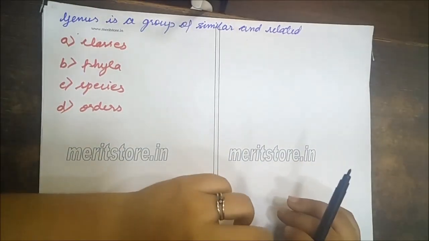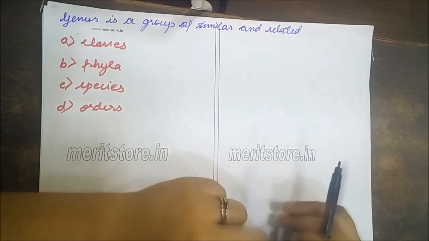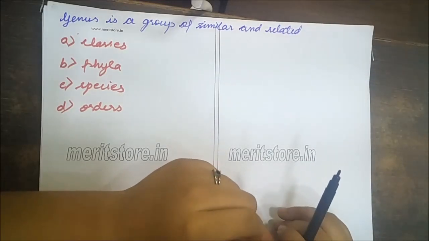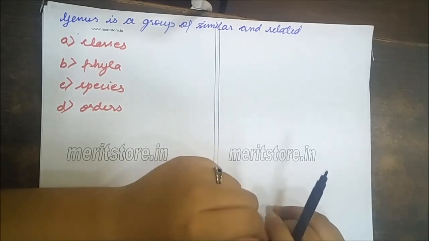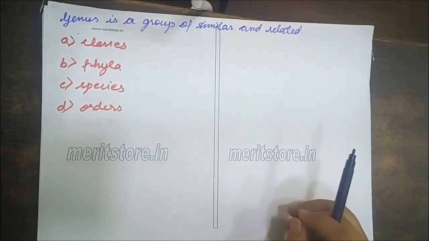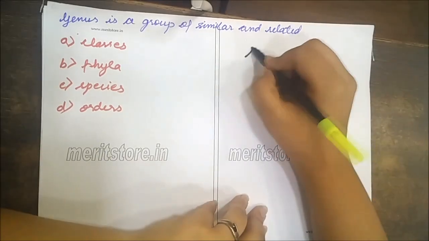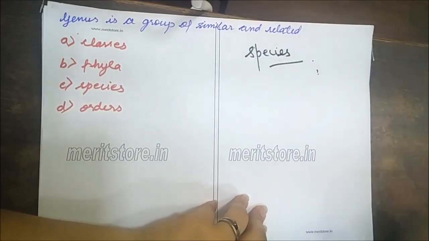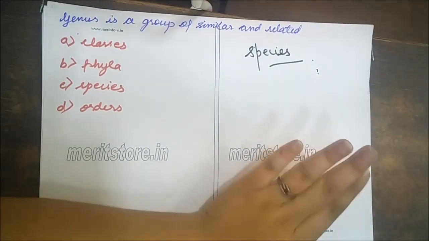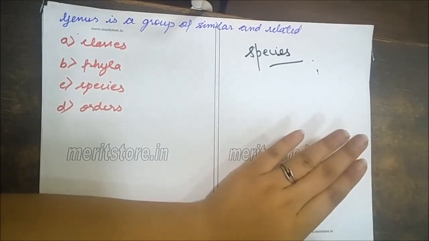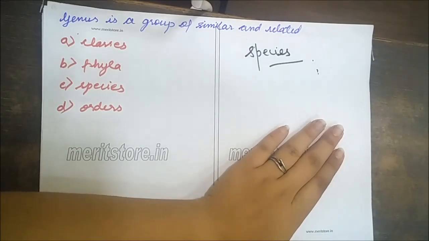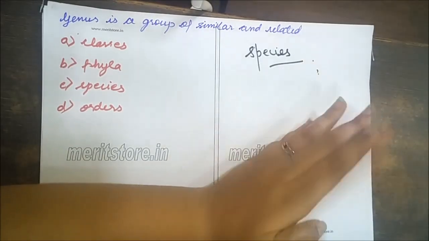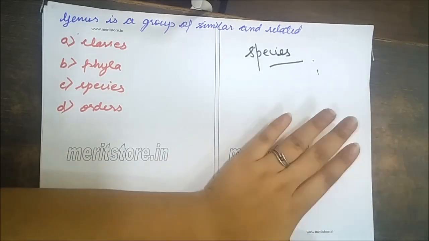The next question is, genus is a group of similar and related classes, phyla, species or orders. The answer for this is species, and let's know how. A genus is a group or assemblage of related species which resemble one another in certain correlated characters.